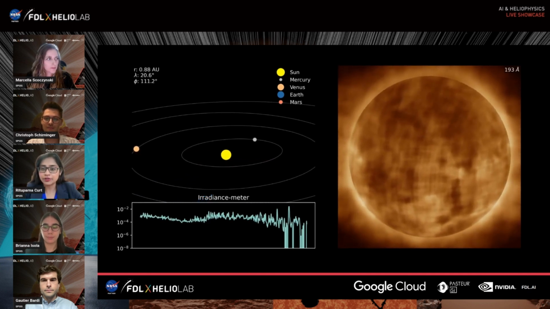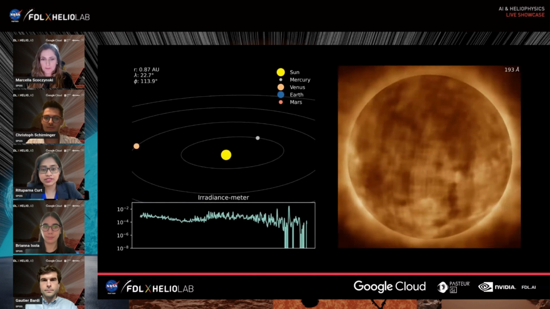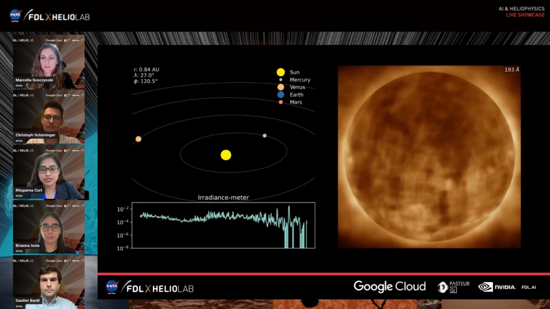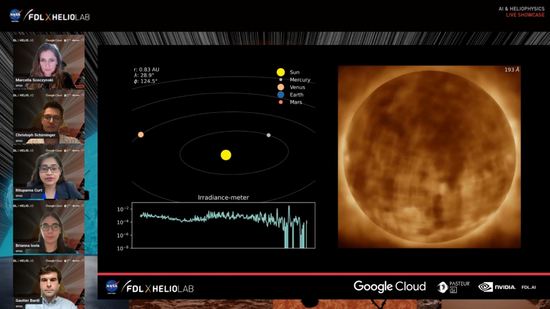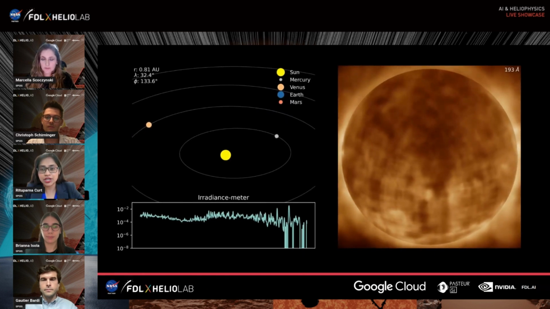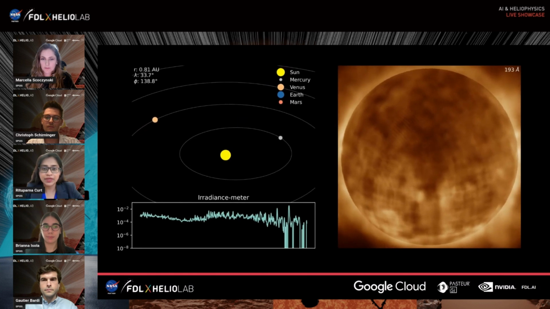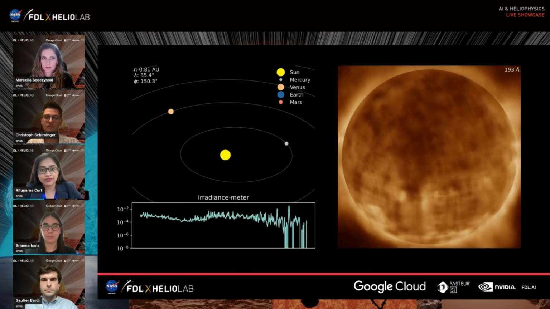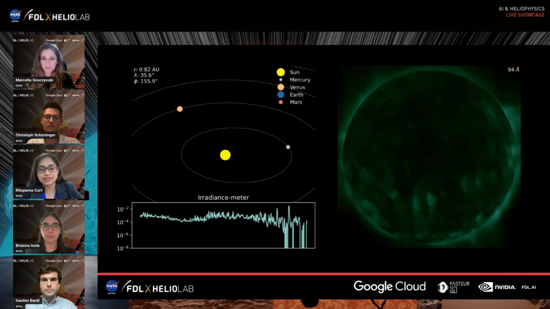system. On the right, we have a live view of the Sun from our spacecraft, which changes as we move around it. On the lower left, there is an irradiance meter that tracks how the Sun's irradiance changes as we move through space. This varying irradiance, represented as a full spectrum graph, is a key result from our SPICE team.